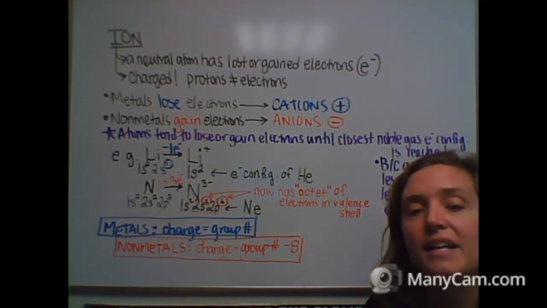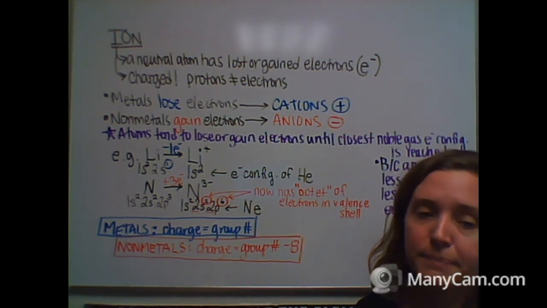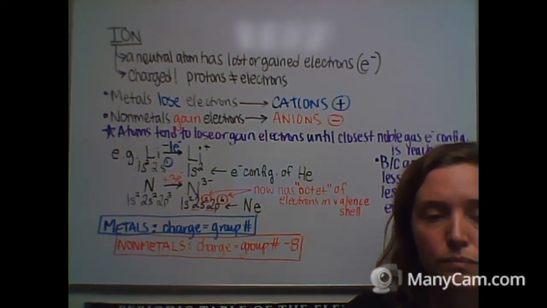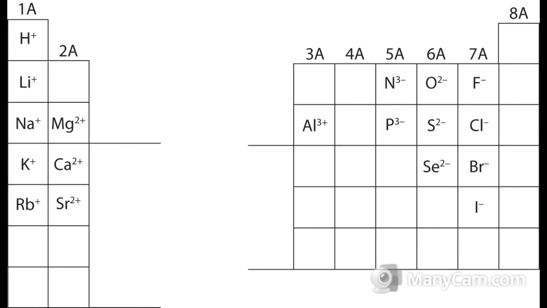Let's take a look at this image to see what I mean. This is a cut down periodic table that shows you the metals on the left hand side and the non-metals on the right hand side. It shows you how in group 1A the charge that those atoms obtain when they become ions is +1.